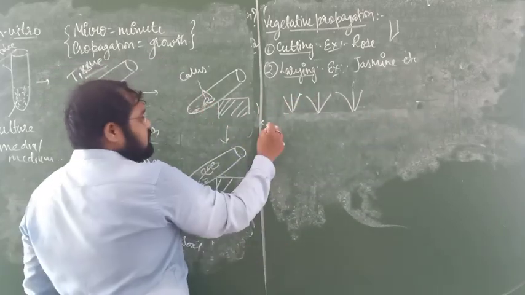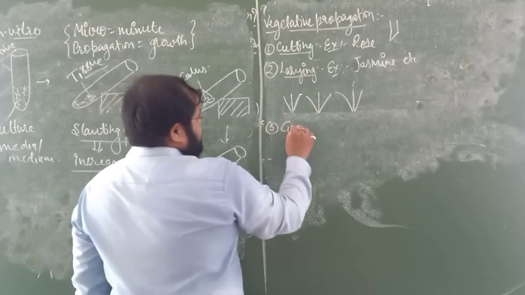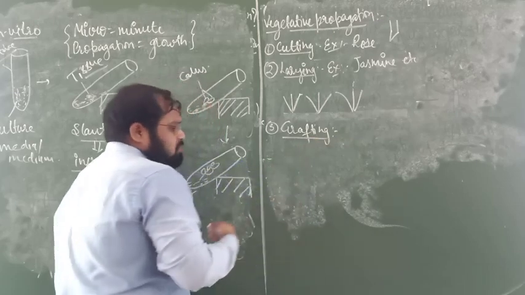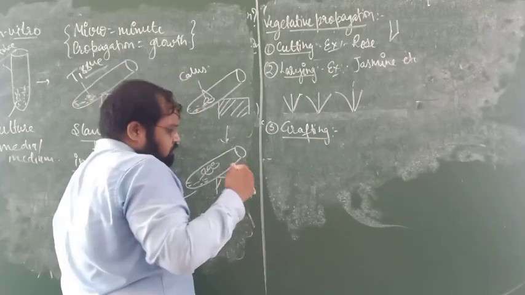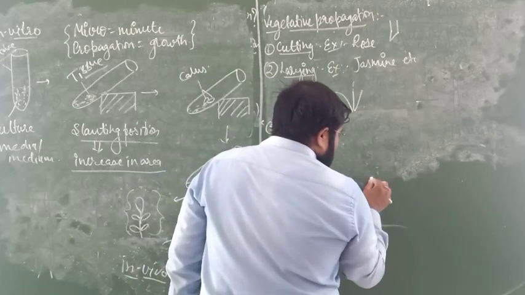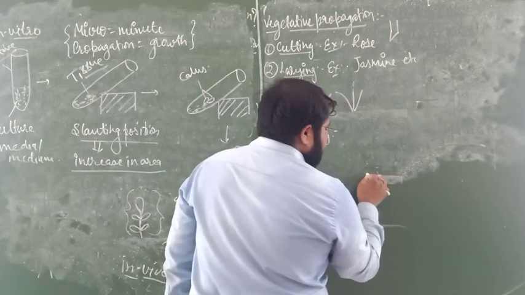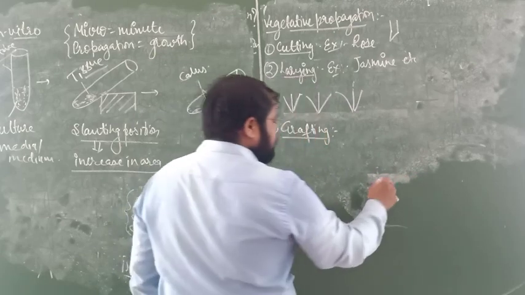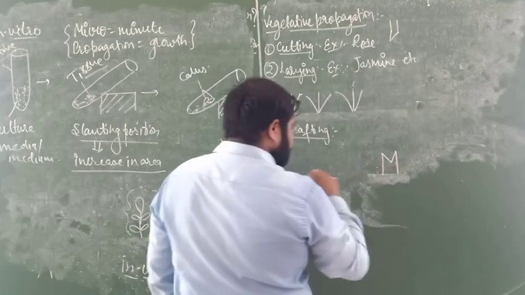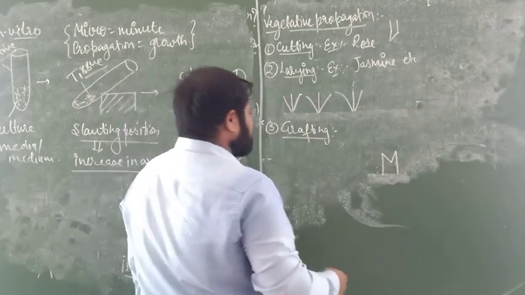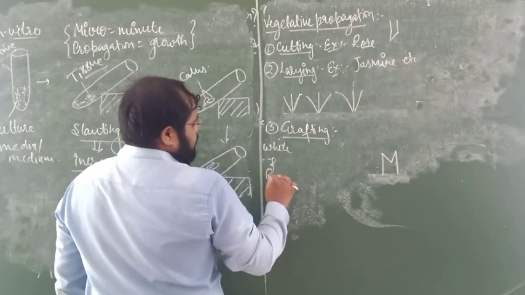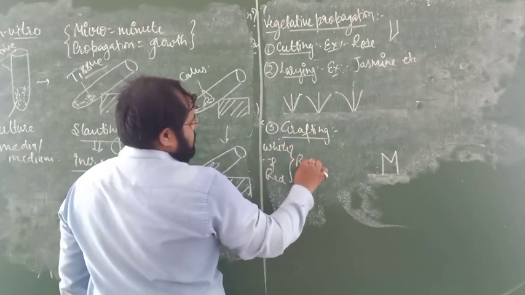Third one is grafting. Grafting is most important. Suppose this one is the soil. Inside the soil, suppose we have to graft white and red rose.